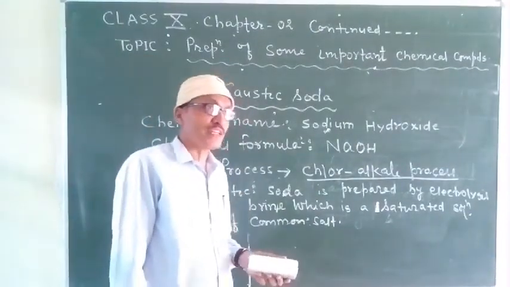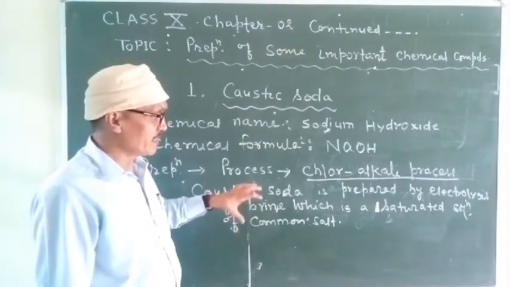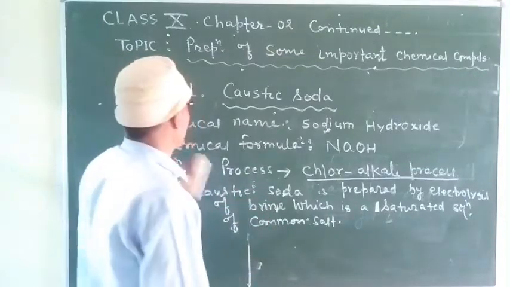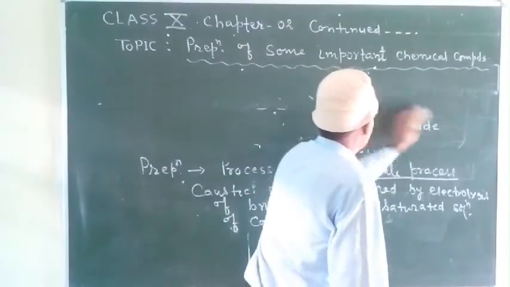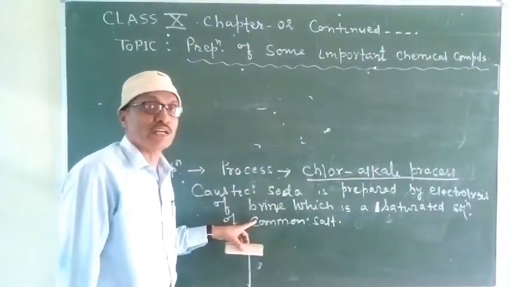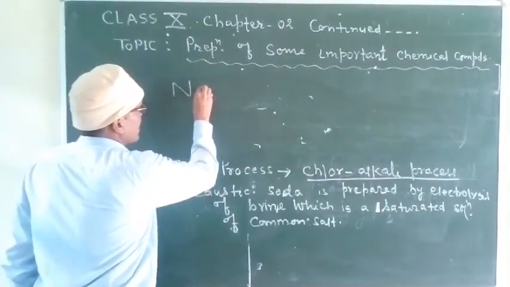Okay. Now let me write the chemical reaction involved in this process. You can see, we have to take brine. So how can you write brine chemically?